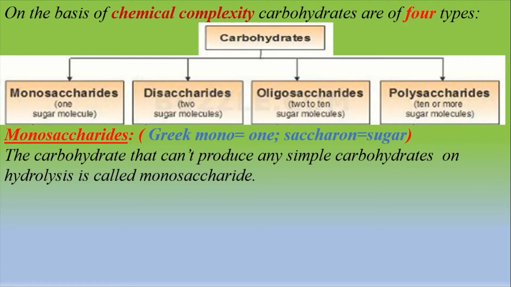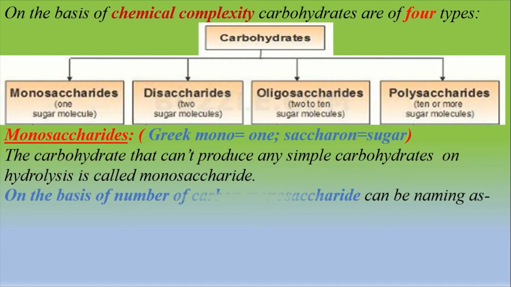Simple sugars are sweet in taste, water-soluble, crystalline and reducing in nature. In this compound, a free aldehyde group or ketone group and several hydroxyl groups may remain present. Simple carbohydrates function as the unit of complex carbohydrates. The most valuable simple carbohydrate present in nature is D-glucose. On the basis of the number of carbons, monosaccharides can be named as different types. First one is triose.